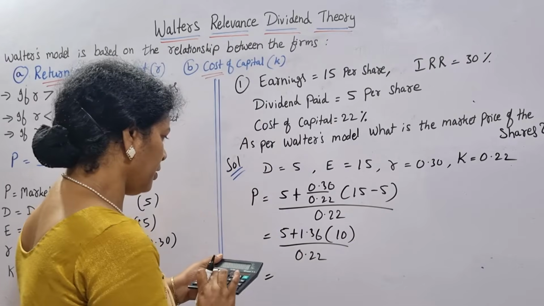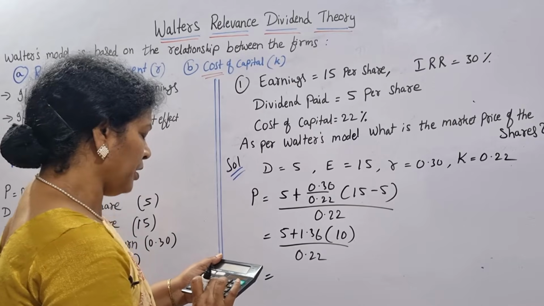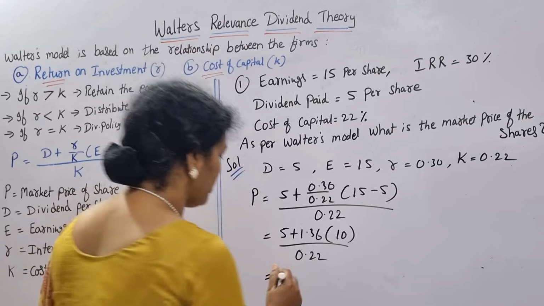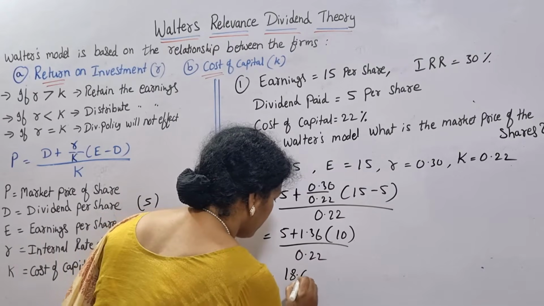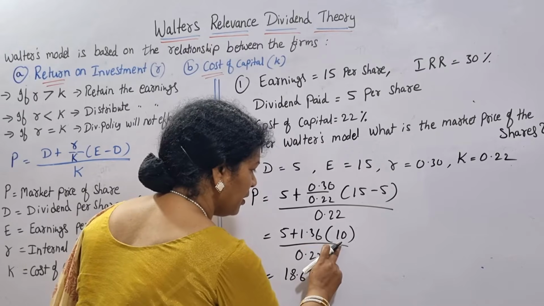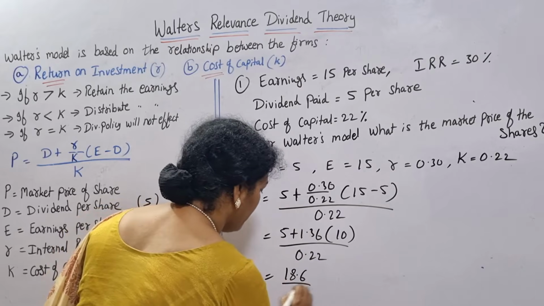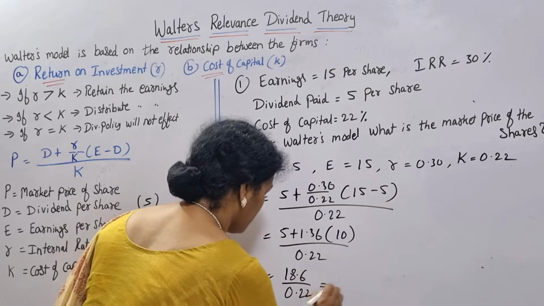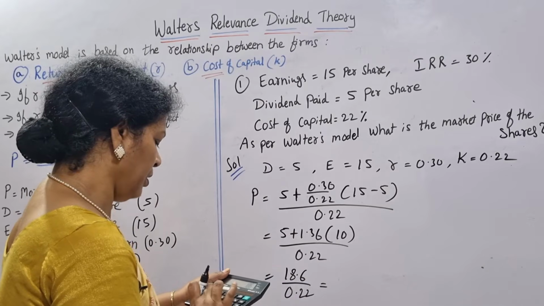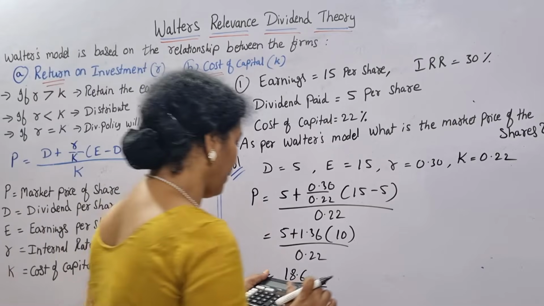Here 1.36 into 10 comes to 13.6. 13.6 plus 5 is 18.6, right? What we have done first, we have multiplied 1.36 into 10, 13.6. 13.6 plus 5, 18.6, divided by 0.22. 18.6 divided by 0.22 comes to 84.54.